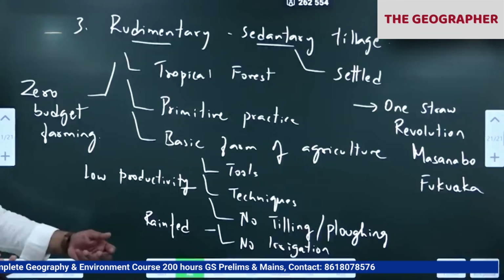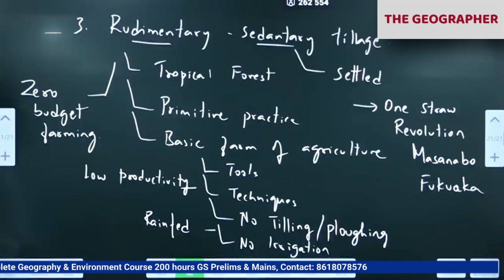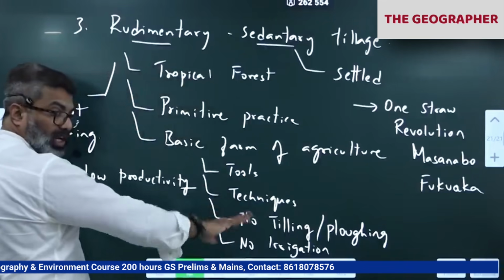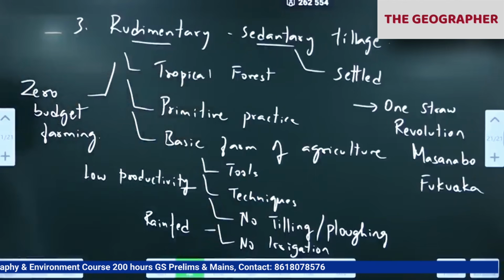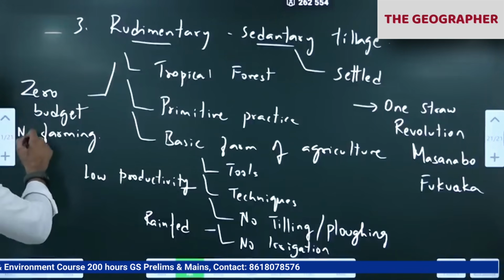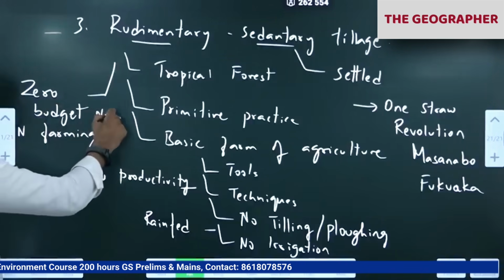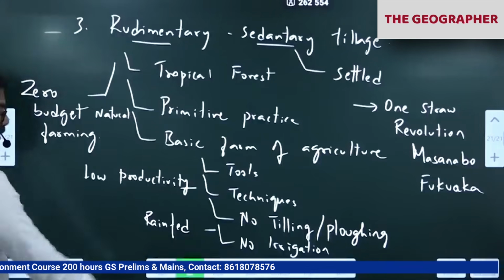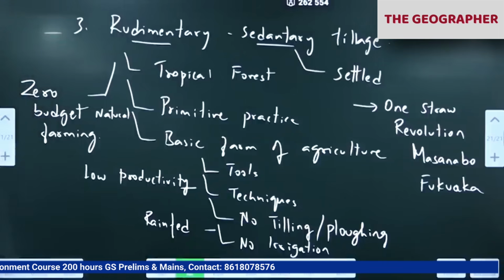Whatever comes, they treat it as food for them. Rudimentary sedentary tillage: basic tools, basic techniques, no tilling, no plowing, no irrigation, no fertilizers. As a result, zero budget natural farming. Add this word natural. Zero budget natural farming, ZBNF they call it.